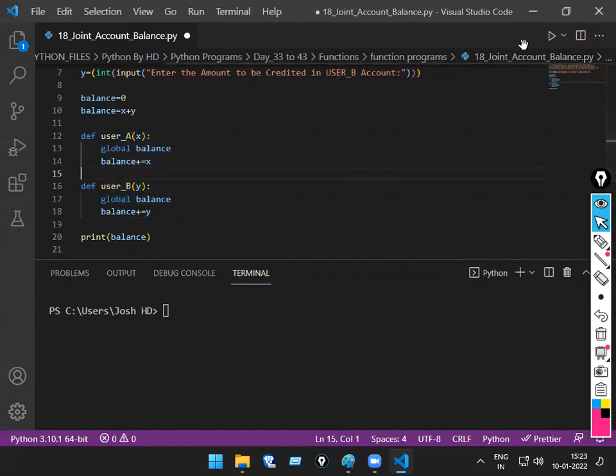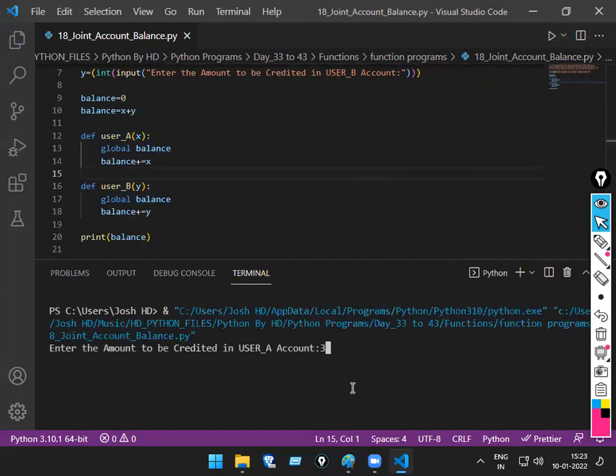Let me run the code and show you. Suppose A value is 300 rupees or 400 rupees, and B is suppose 200 rupees. How much is the account balance now? Does anything happen now, without function or with function? So if you know, don't also find. I'm saying it as a main point. In this concept, it's not easy, but sometimes they ask like this: with the help of functions, you do the code and show. They ask in the coding part. That's the main point here.